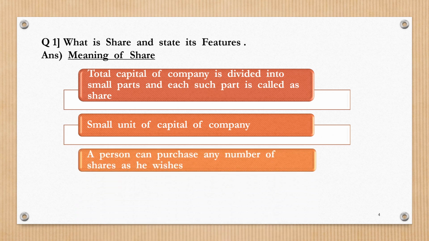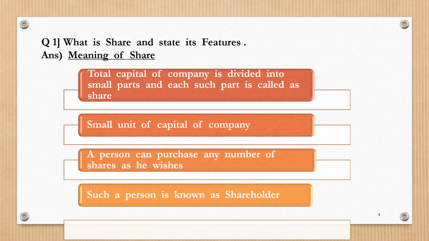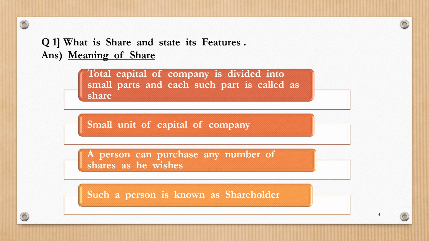A person can purchase any number of shares as he wishes. It depends upon his financial ability. There are no restrictions as to the minimum or maximum number of shares. Any person who purchases the shares is called a shareholder. So if the meaning of share is asked, do include all the 4 points as given in your slide.